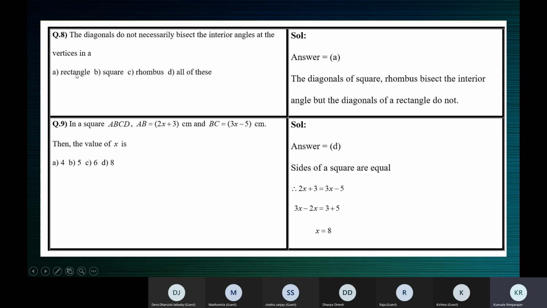Okay, so rectangle is the answer. In a rectangle, the diagonals do not bisect the interior angles.